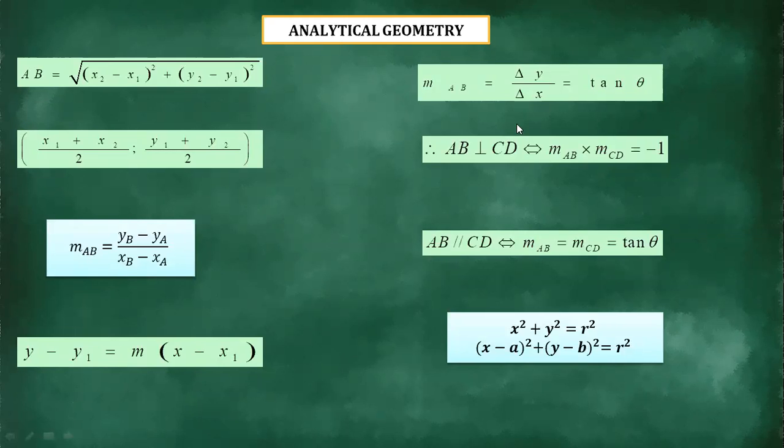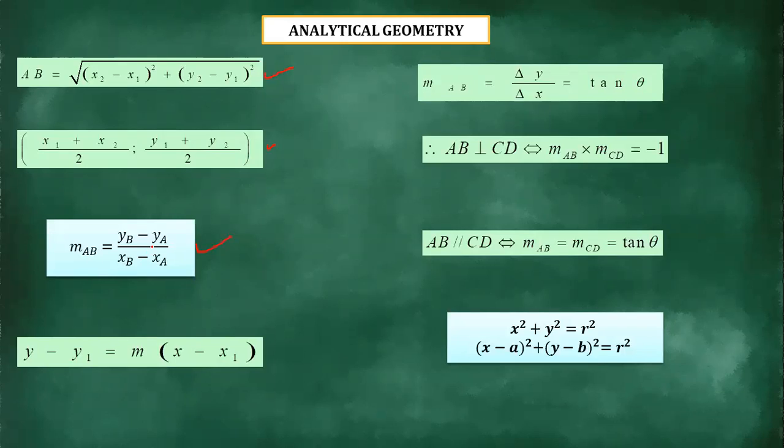But I'm just going to talk about these formulas before we start with our question papers. Now, if we look at the first formula there, this one we normally use when we are calculating the distance between 2 points, the distance formula. And this one is for calculating the midpoint. For instance, if they say to you calculate the midpoint of AB, this is the formula that is supposed to be used. And this one is for calculating the gradient of 2 points. When you have 2 points and they ask you to calculate the gradient, there's the formula to use.